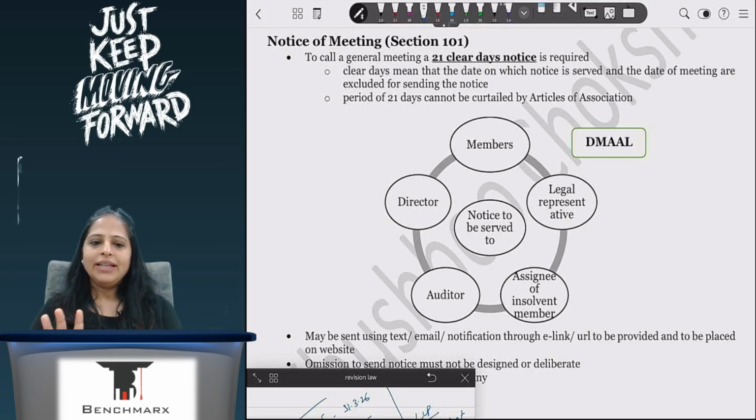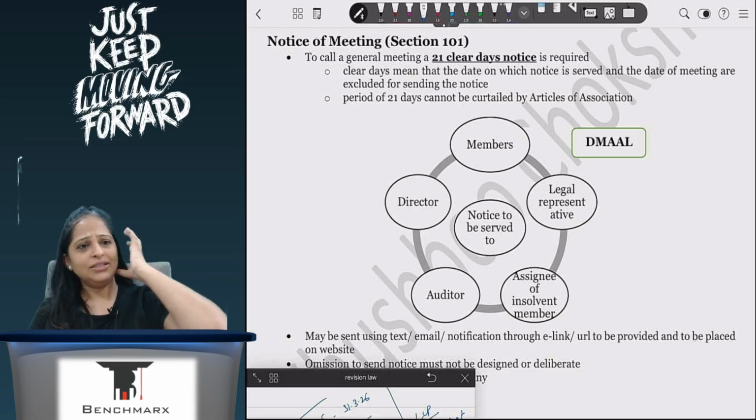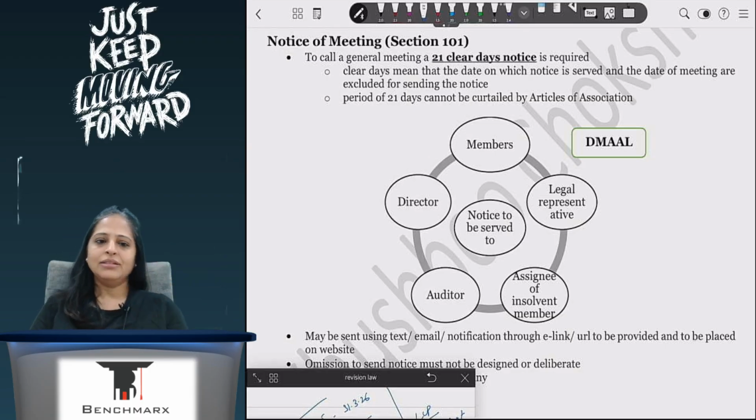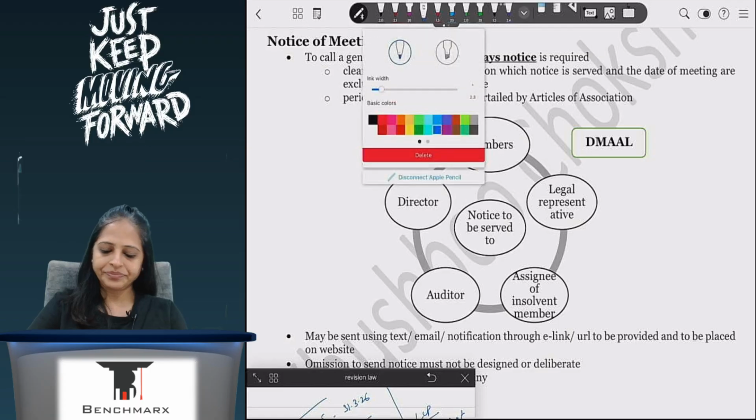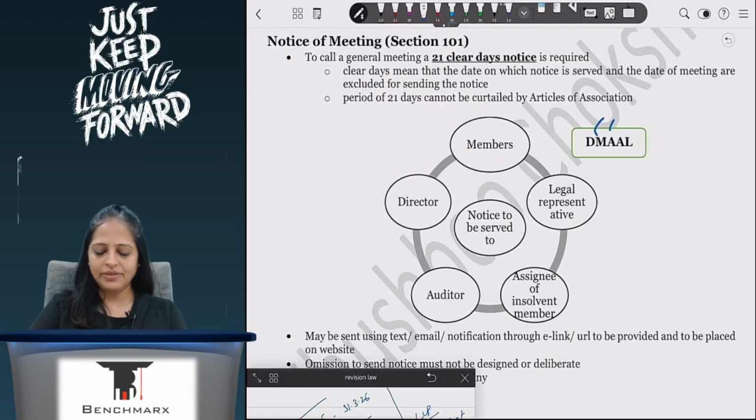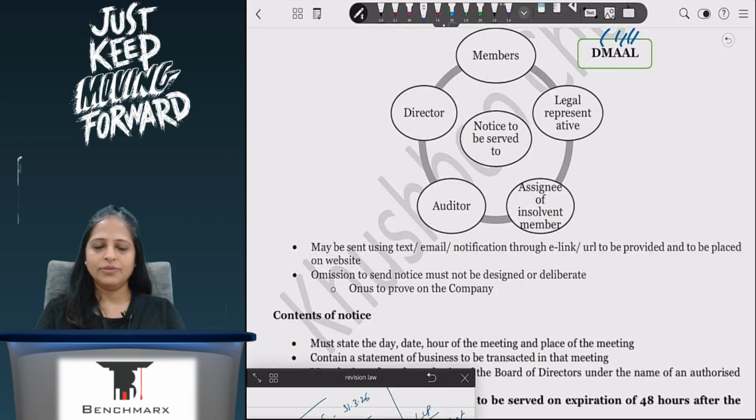Now, this 21 days, like we discussed, for Section 8 companies it is 14 days. And the memorandum and articles cannot reduce the number of days, even if they want to, because the Act will prevail. To whom do I have to send? In class we have done DMAL: directors, members, legal representatives, auditors, and assignee of insolvent members. So these are the people to whom I am going to send the notice of the meeting.